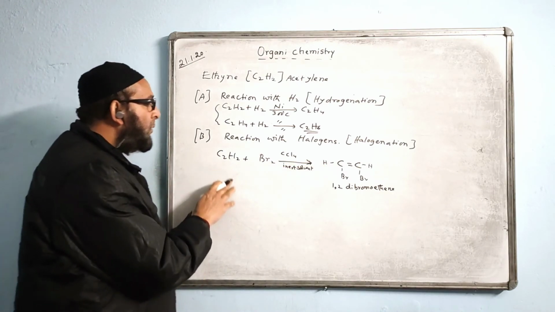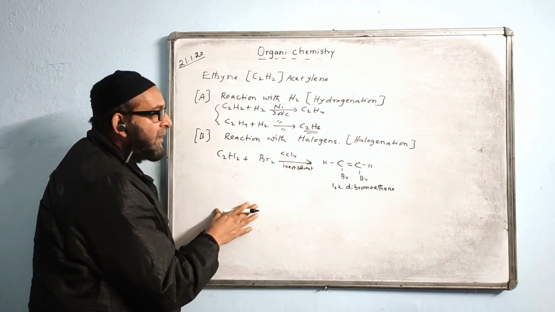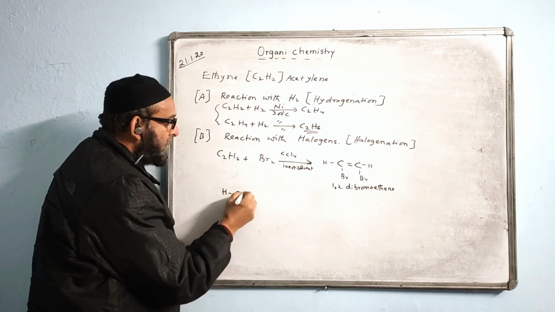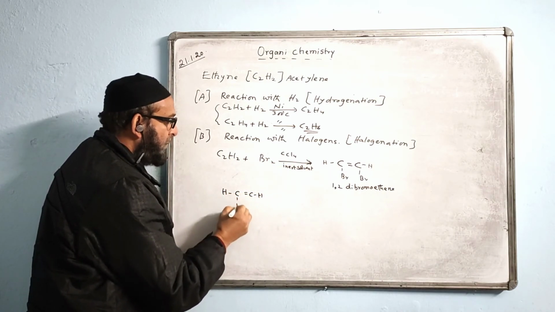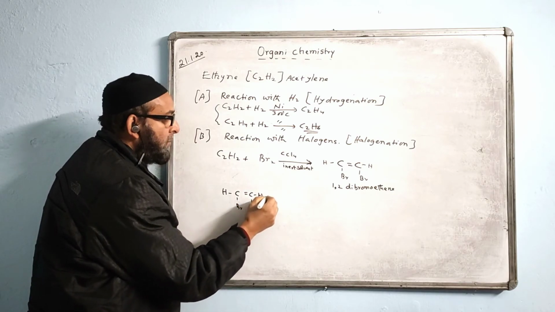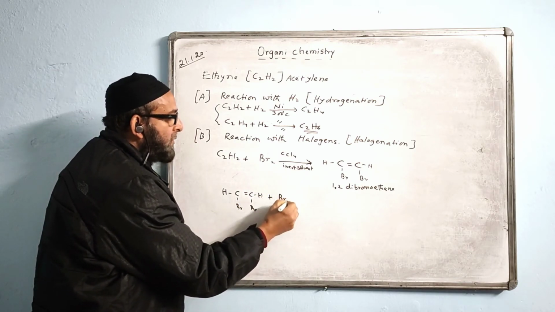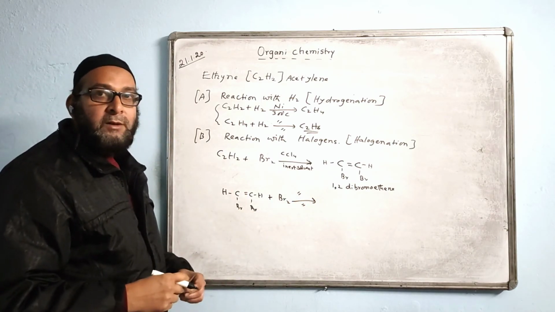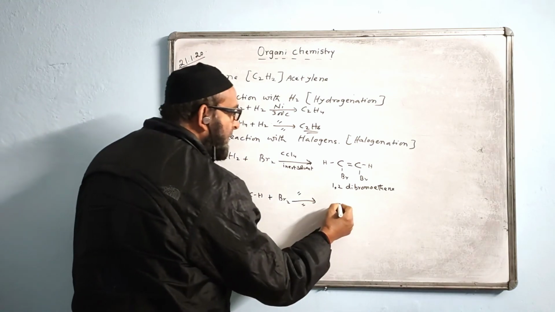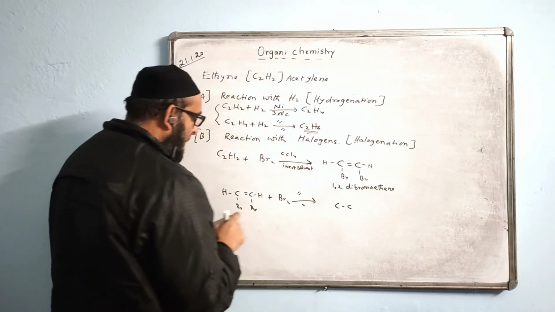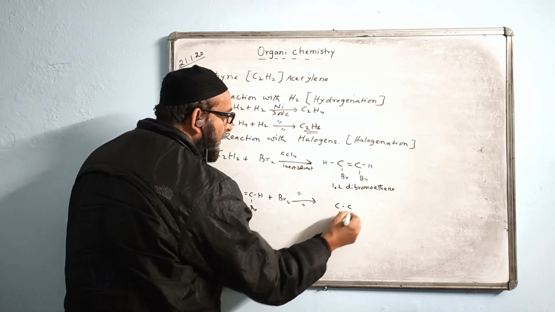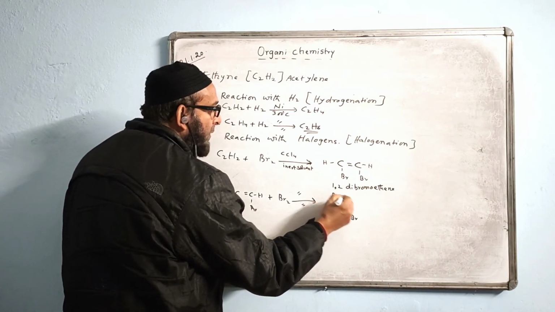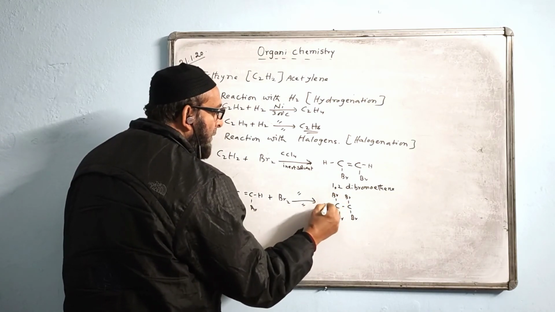Okay. Now this is the first stage. Now what will happen in the second stage? Let it come out like this: double bond, CH, here Br, here also Br, plus again Br2 in the second stage. What will happen now? The double bond will change into a single bond between C and C. And Br was already there, so I put Br, and 2 Br further come here. So write 1 Br here, one more Br over here, and H and H over here.